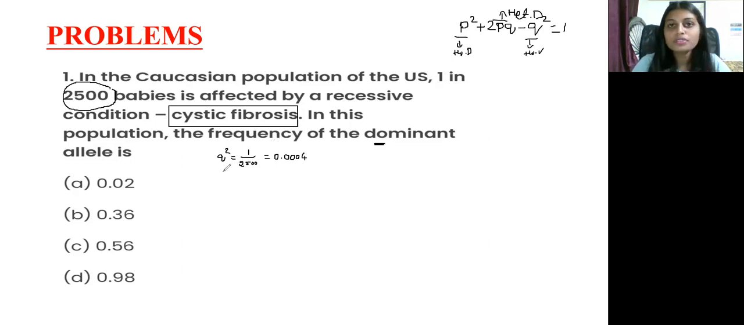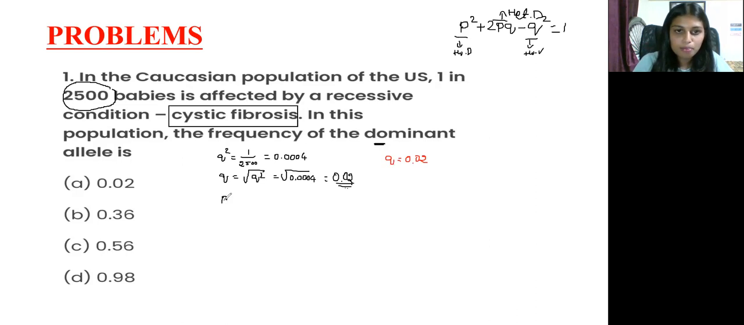So next, with the help of this Q square, it is easy to find out Q. Okay, so here already Q square we have, that is 0.0004. So Q is equal to square root of Q square. Okay, so that is square root of 0.0004. That is Q is equal to 0.02. Okay, so now we got Q, that is Q is equal to 0.02. So now with the help of this Q, we can easily identify P.